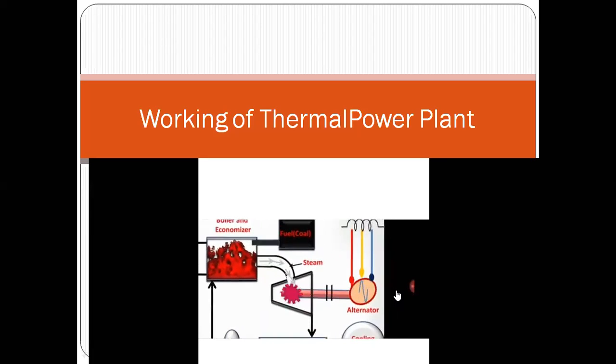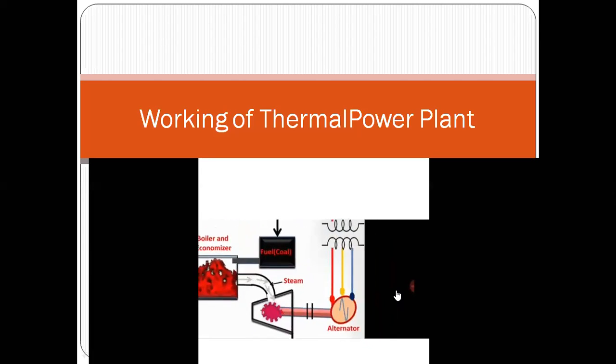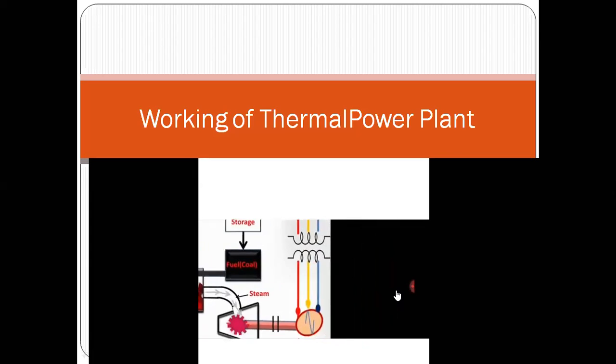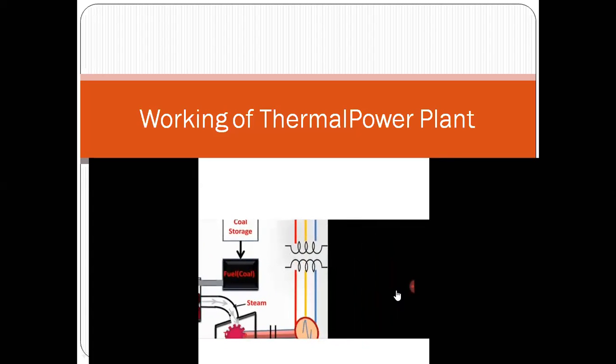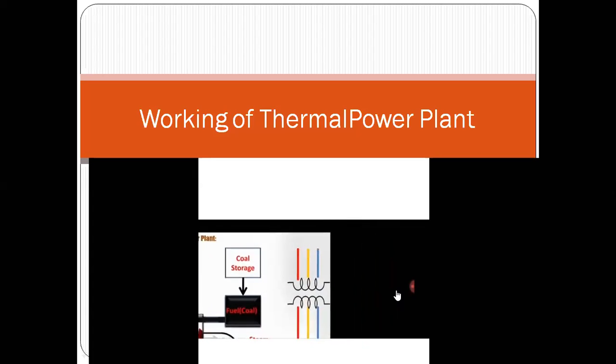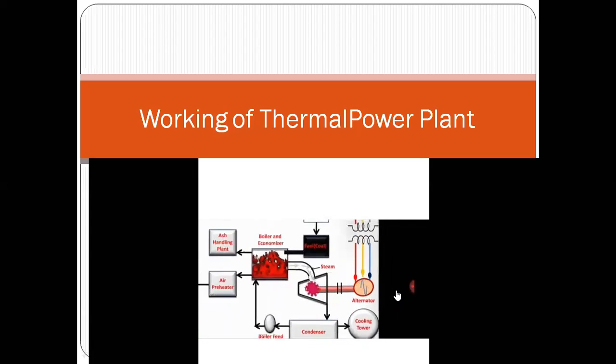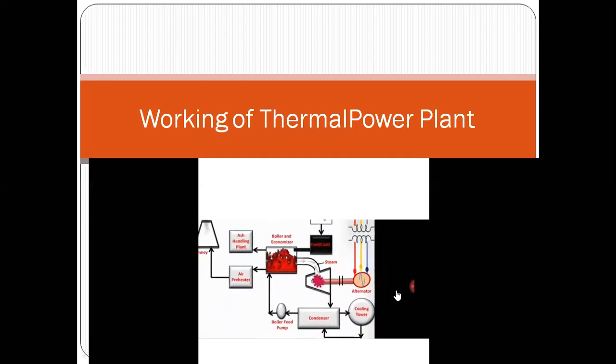So the alternator also rotates, and when the alternator rotates, it converts that mechanical energy into electrical energy. Then that electrical energy is stepped up by using the step up transformer, and then it is transported to, or connected to, the grid. Okay. So this is the function of the boiler, steam turbine and alternator.